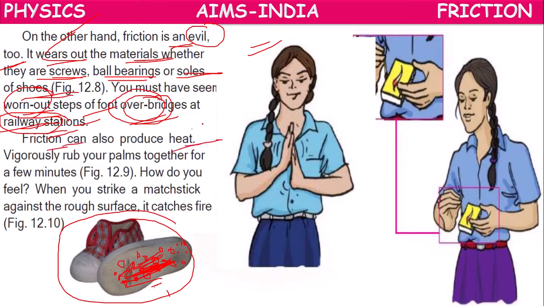Friction can also produce heat. If you vigorously, that is, fast, rub your palms together for a few minutes, some heat will be generated between your hands. Or when you strike a matchstick against a rough surface, fire will be generated because of the rubbing of the matchstick. So with that we can create any kind of damage. We can use it for good purposes and we can use it for bad purposes also.